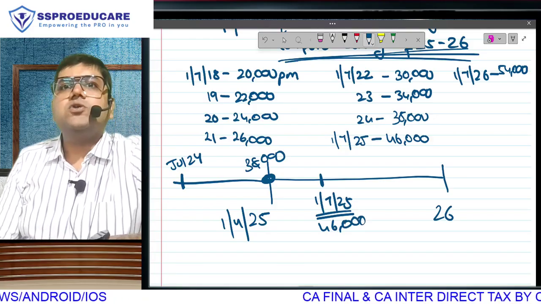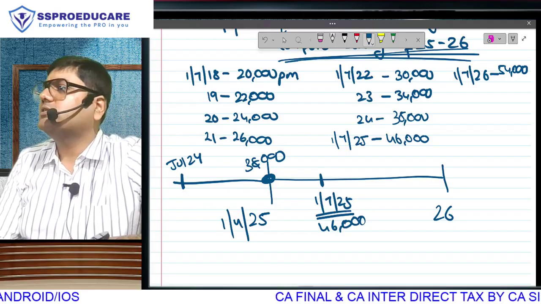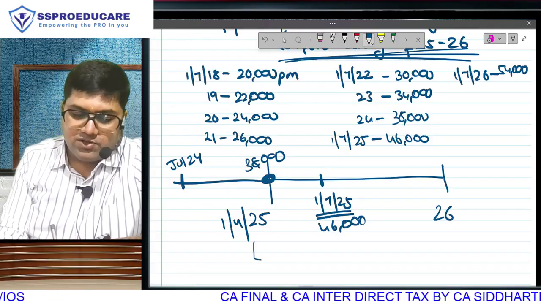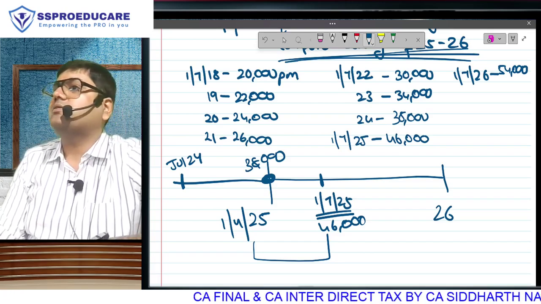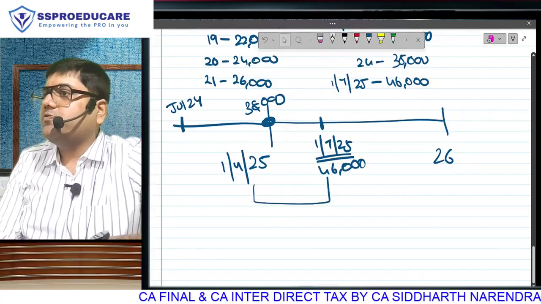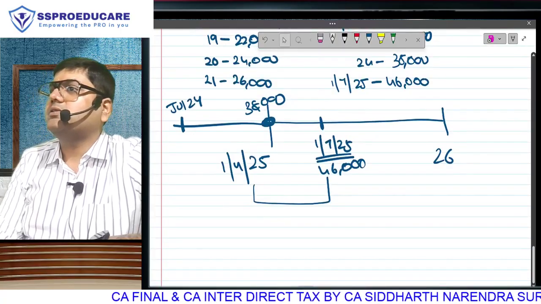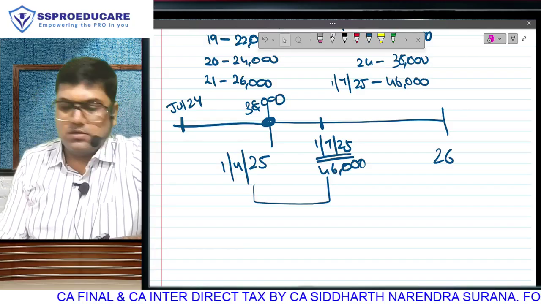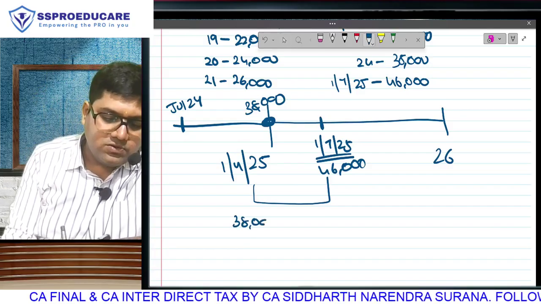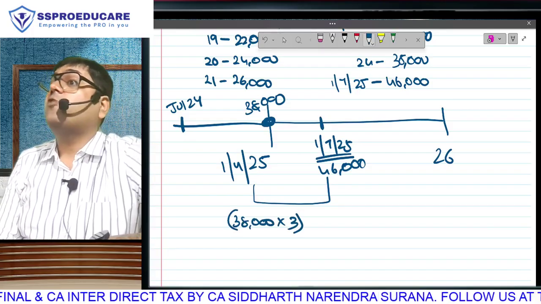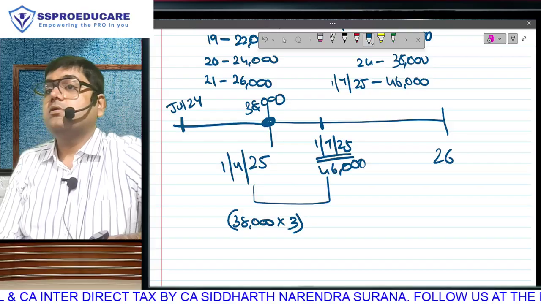Salary is not increasing from April, it is increasing from July. That means when this financial year started, for the first 3 months my monthly salary was 38, because last July I entered 38. So 38,000 into 3, and then from 1st July my salary has become 46.